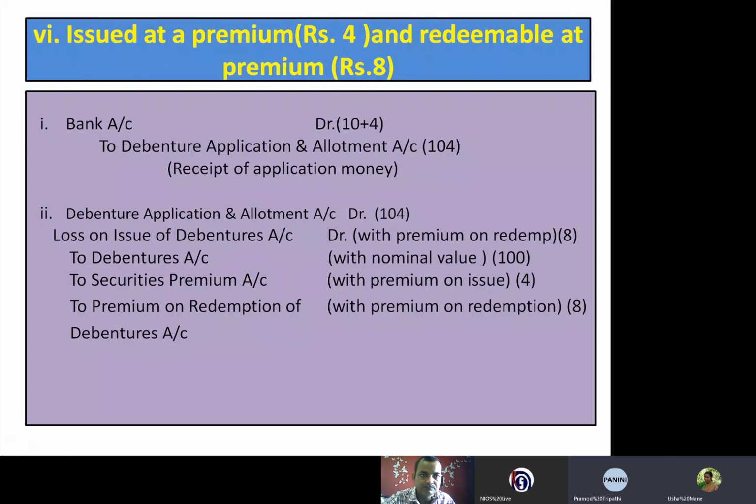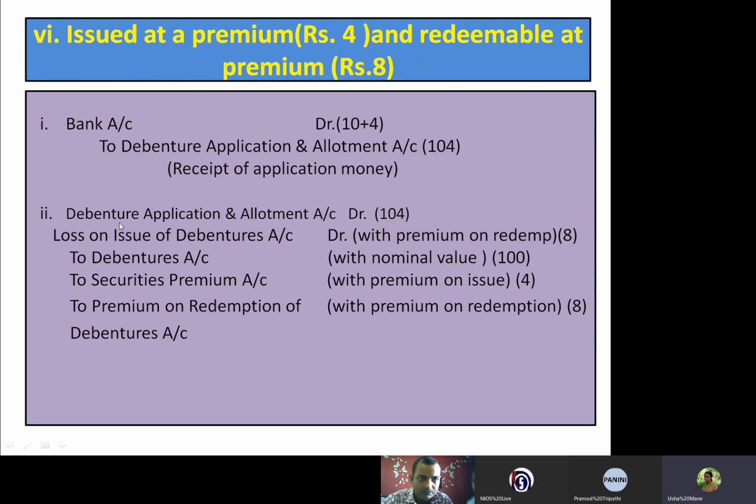And the other is issued at premium. This is the last one. Issued at a premium of rupees 4 and redeemable at rupees 8. See, the redemption premium is more than the issue premium, so it will be a loss. Bank account debited to debenture application and allotment account.